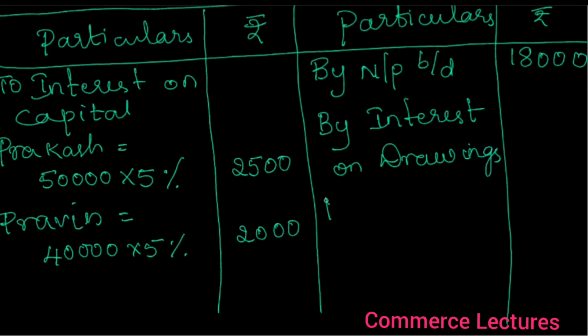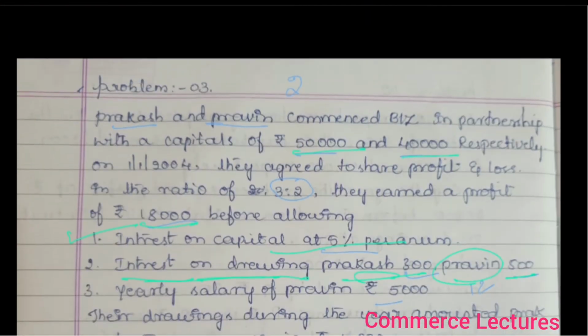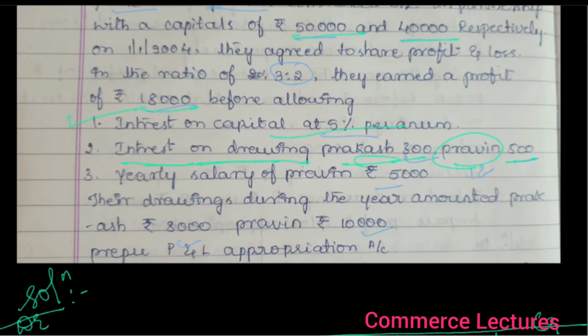For Prakash 300, for Praveen 500. What is the total amount? 800. Interest on drawing finished.